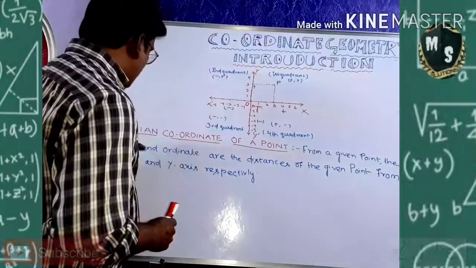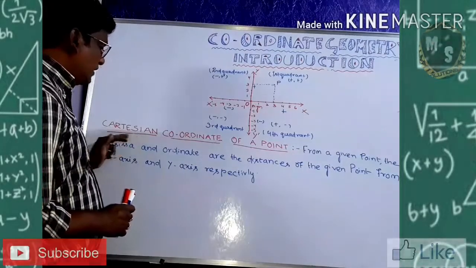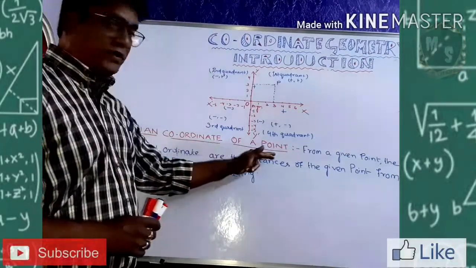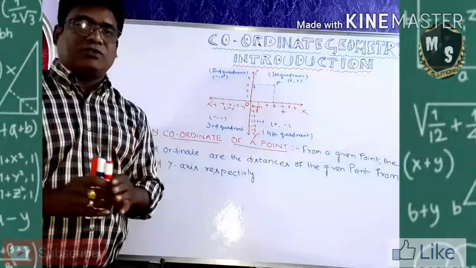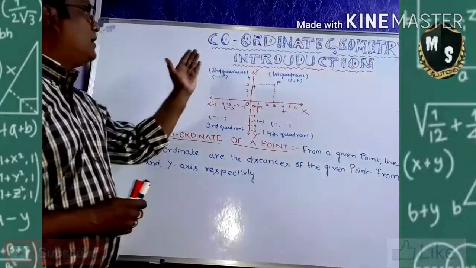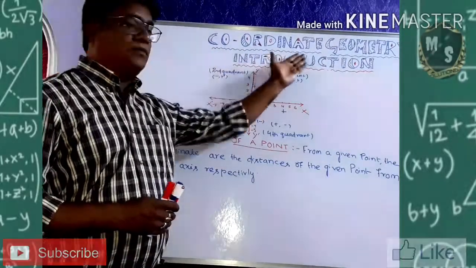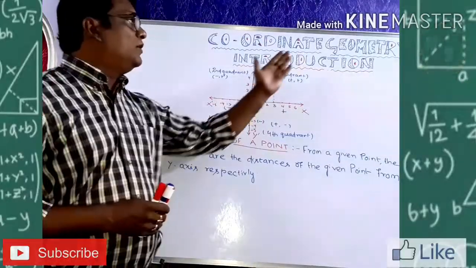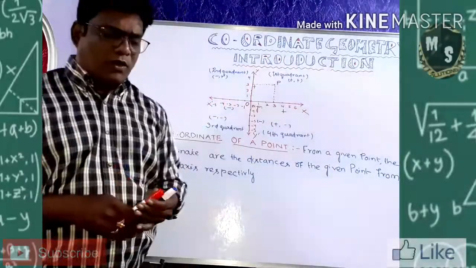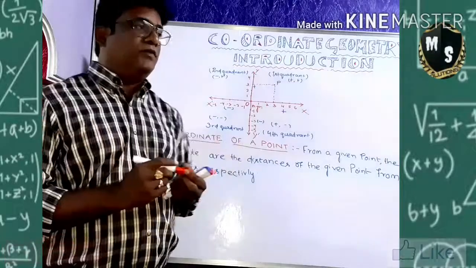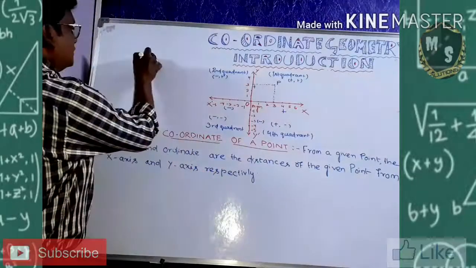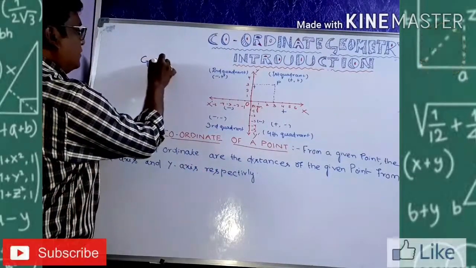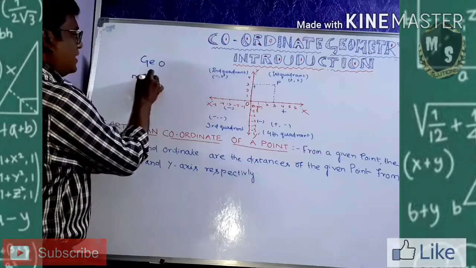Look at it. I wrote a heading here that is called Cartesian coordinate of a point. From here we can go for the coordinates. What do you mean by coordinate, and what do you mean by geometry? If you divide geometry, you will get geo and metry.